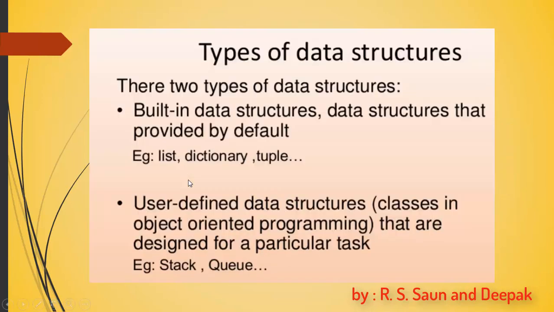Now let us see what the types of data structure are. On the basis of type, they are of two types: inbuilt or built-in data structures, which are already provided by the Python library or the language, such as list, dictionary, tuples, sets, maps, etc. There are many. And there are user-defined data structures, such as a class in object-oriented programming, in Python or Java, C++, designed for a particular task. One more example given is stacks and queues.